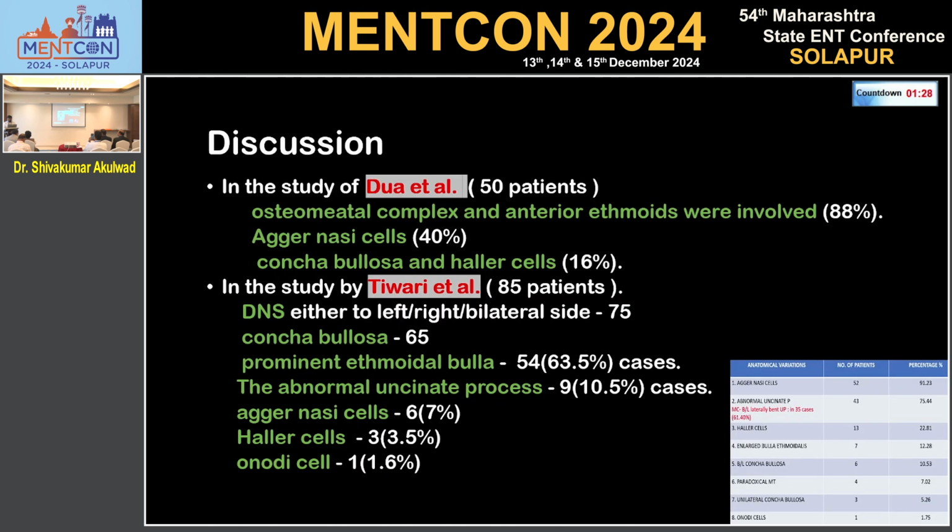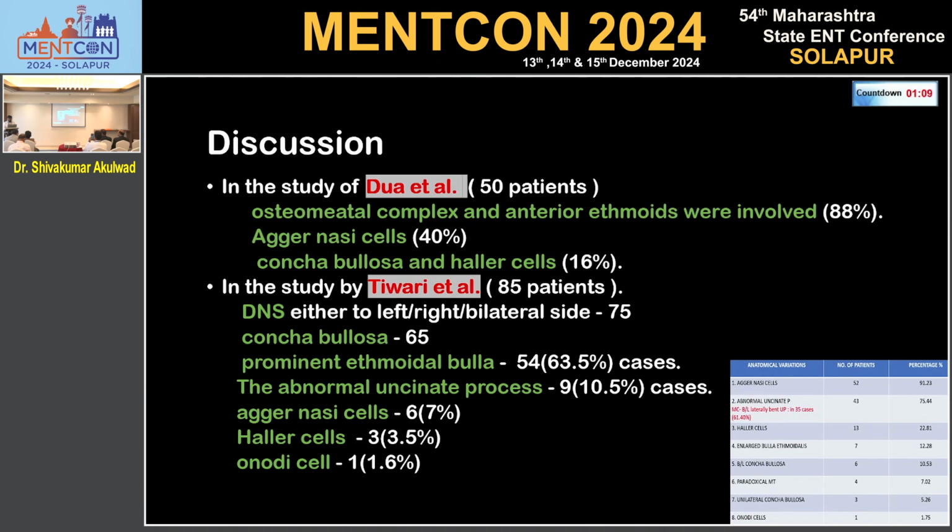Discussion. In the study of Dio et al., they studied 50 patients. Their most common anatomical variation was prominent or well-pneumatized agger nasi, in 40% of the patients, followed by concha bullosa. In the study by Tiwari et al., they studied 85 patients.